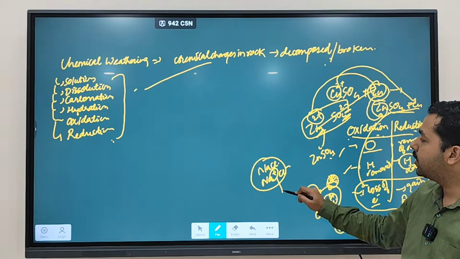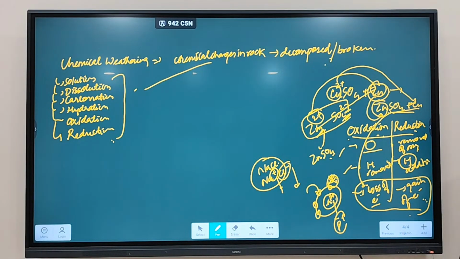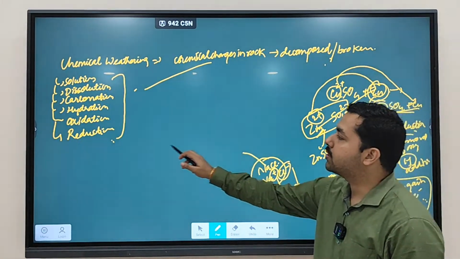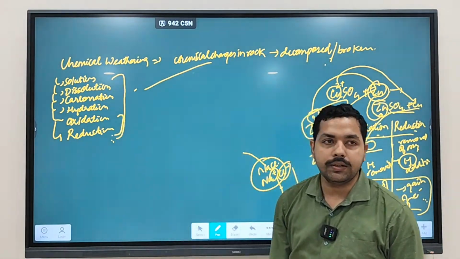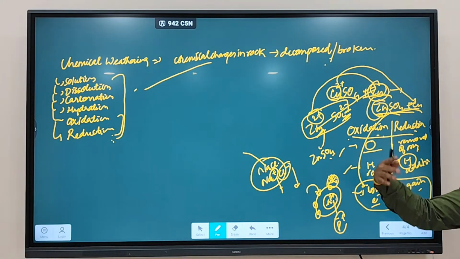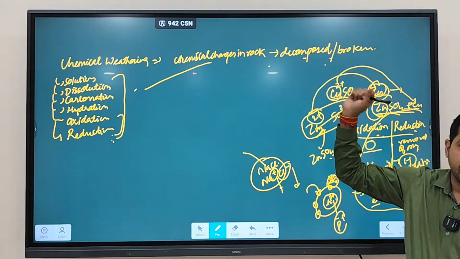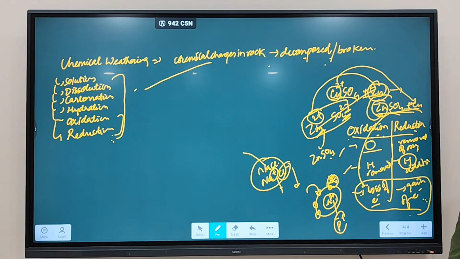One is going under loss of electron, the other under gain of electron, so you have formation of salt. This process is referred to as the oxidation and reduction process. When any material goes through oxidation and reduction, chemical changes will occur. These chemical changes may lead to decomposition of rocks. Clear? Any doubt regarding this?